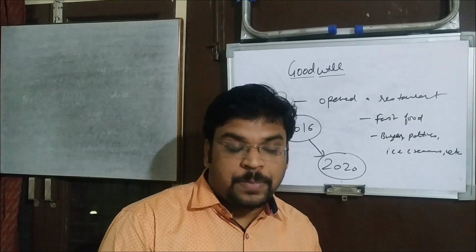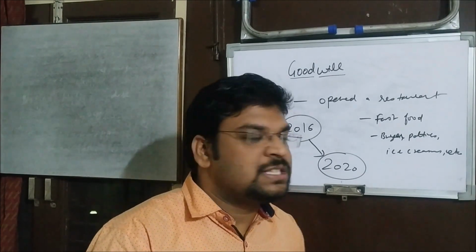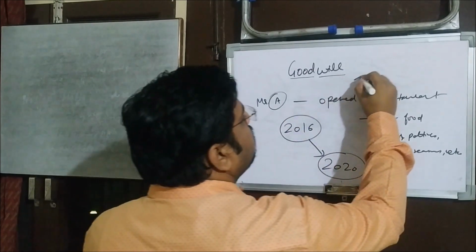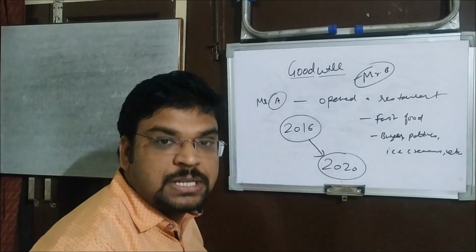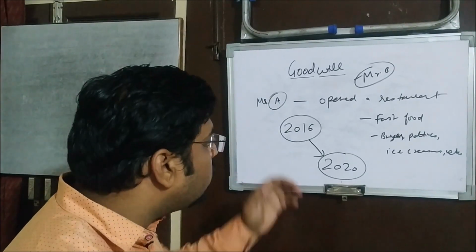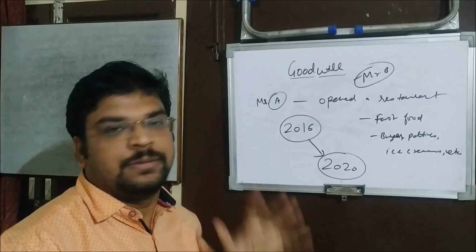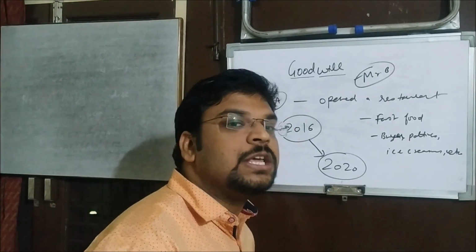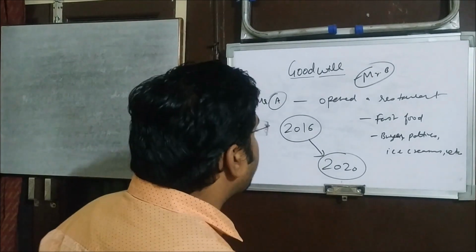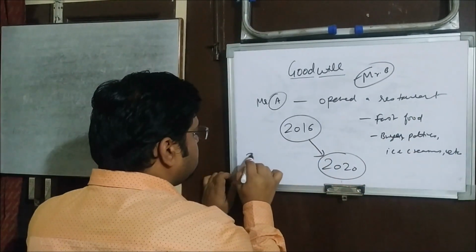Understood? Fine. Now if he is going to sell his business to somebody else, say for example to Mr. B, then he will also get the amount of the goodwill. He will also get some additional amount in the name of goodwill. Say for example, the entire property value of this Mr. A is 20 lakh.